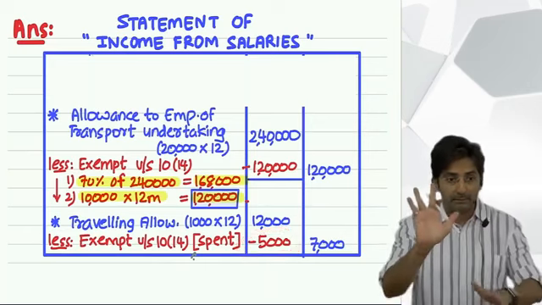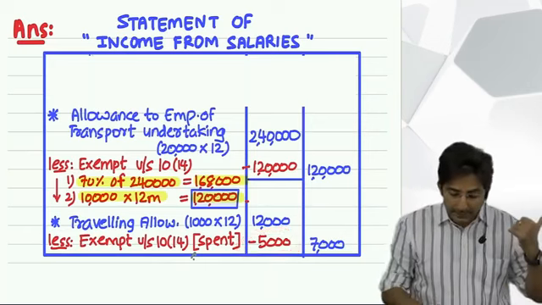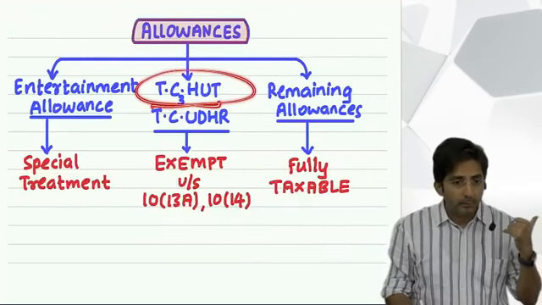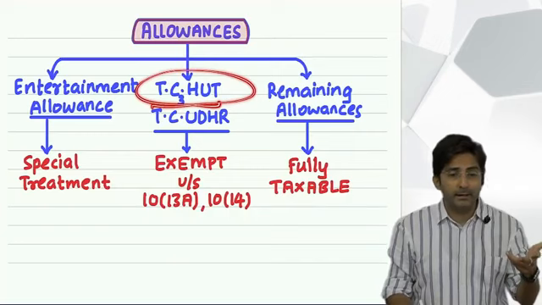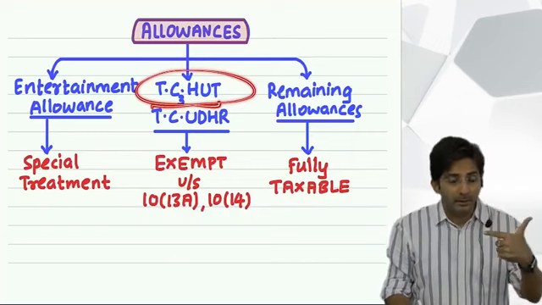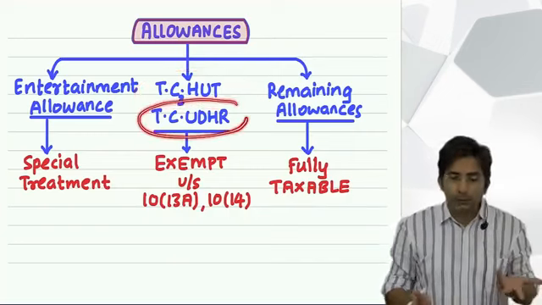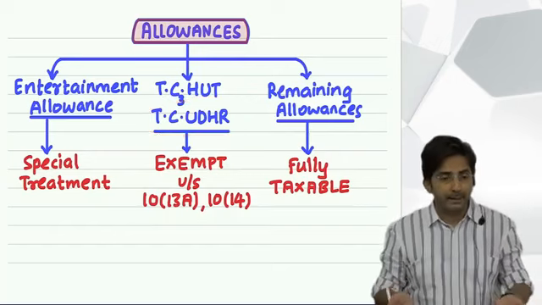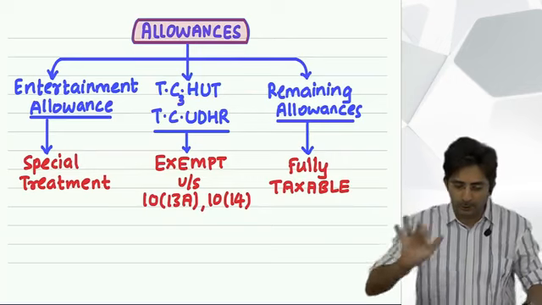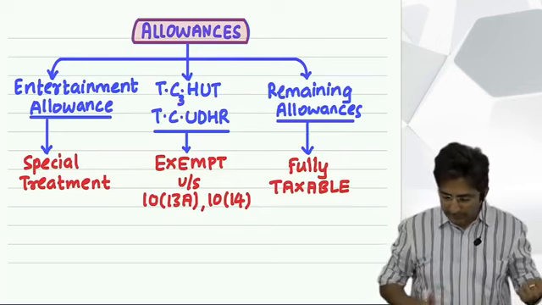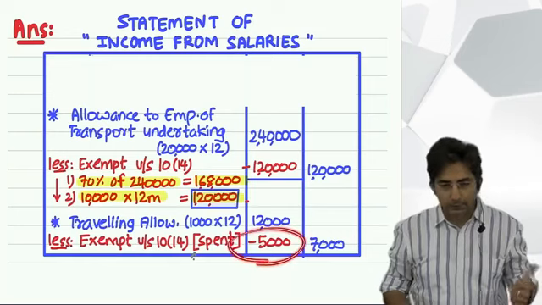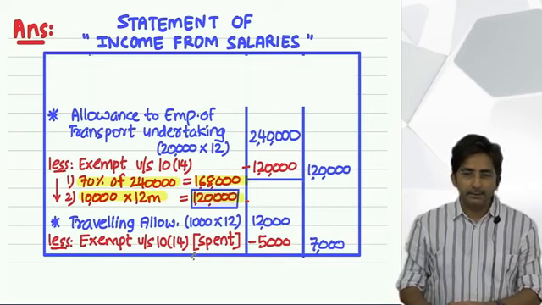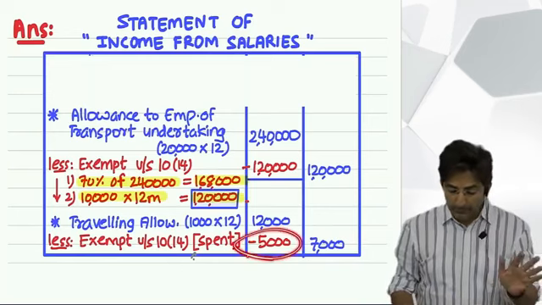Please don't by heart. See, in TC Hut you had to by heart the amounts. Okay, 200, 800 and that formula 70%, remember? But in TC Udhar there is nothing to by heart. Exemption depends upon how much is spent and spent amount will be given in the question. So in my example it is given as 5000. So minus 5000, outer column 7000. But see, for you it is given in the question 5000.